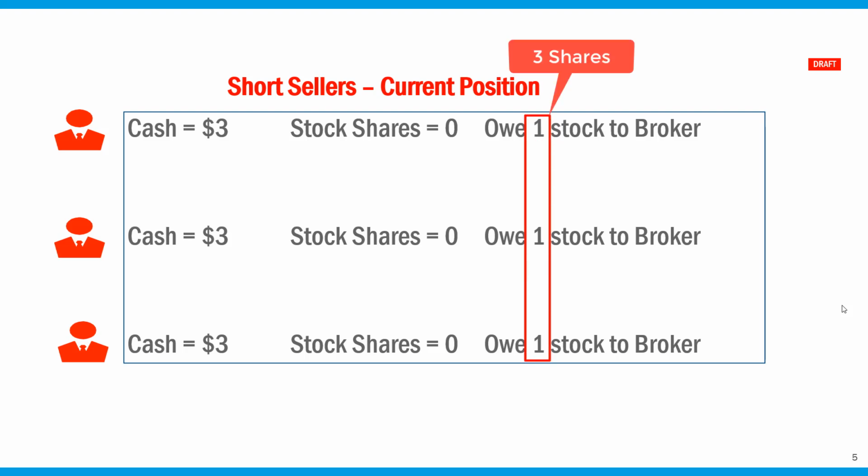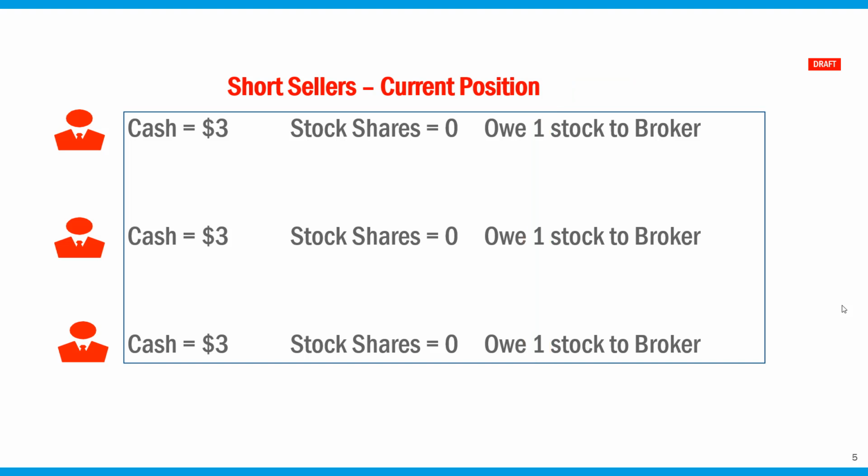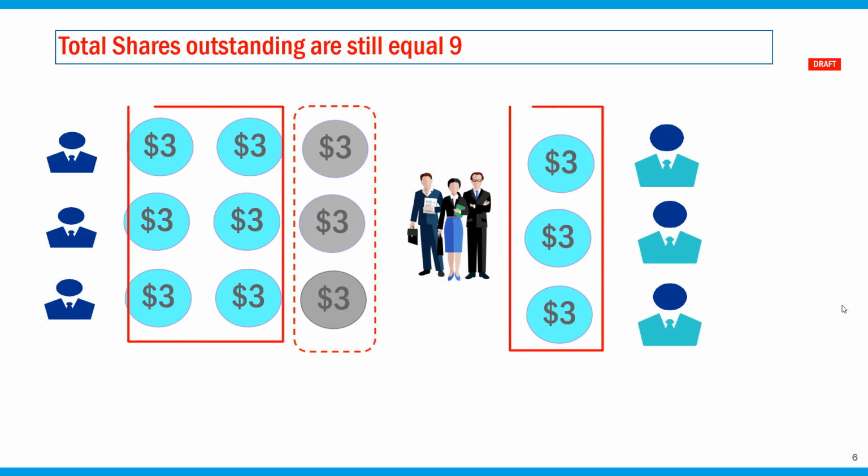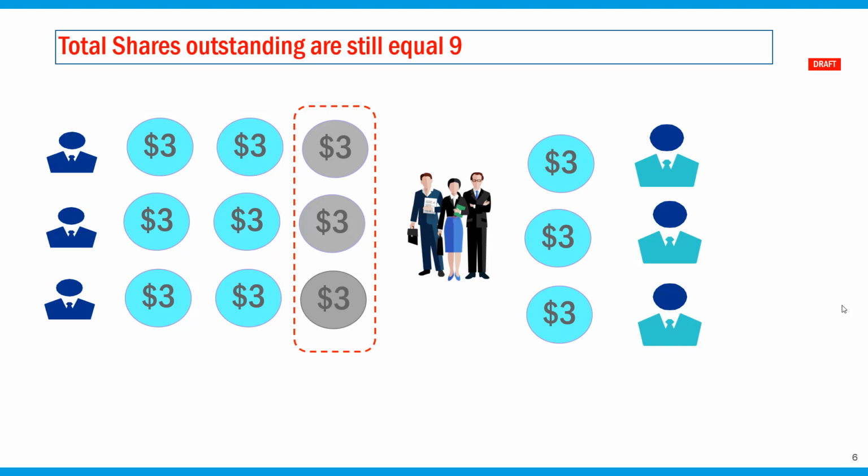So they are hoping that the price goes down, they can buy the stock at a much lower price and eventually return the stock, so they'll realize a profit because they sold the stock at $3. They already have $3 in cash. And so now eventually what we have is a total of 9 shares outstanding, which never changed. But now we have 3 new buyers here that bought the 3 stocks from the 3 short sellers.